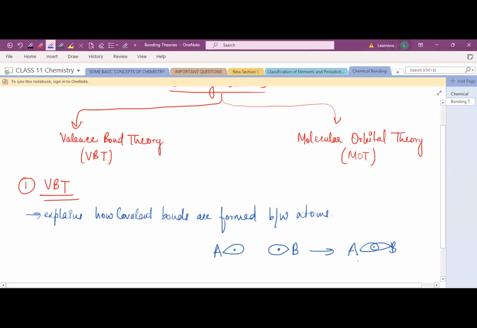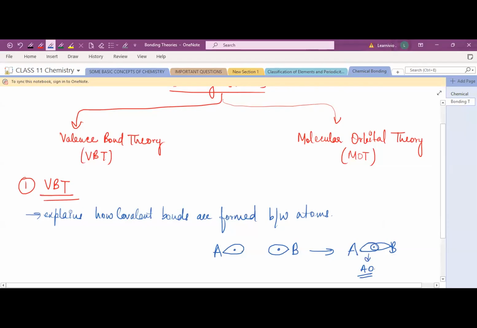So basically, what does valence bond theory say? It states that a covalent bond is formed when the atomic orbitals of two atoms overlap with each other, which allows the unpaired electrons to pair up.